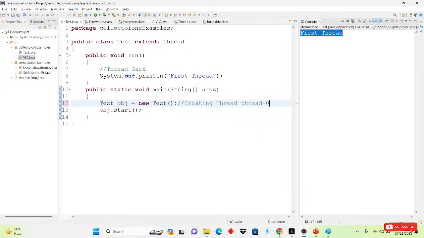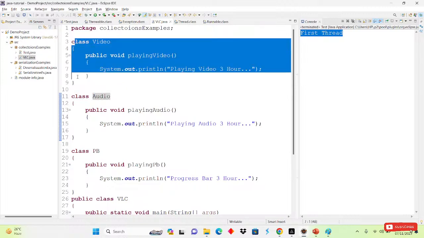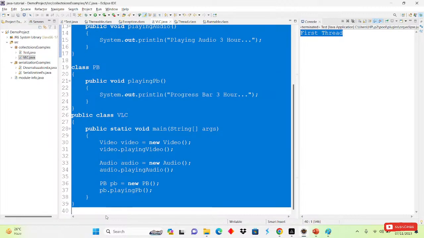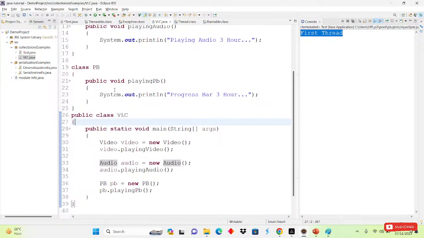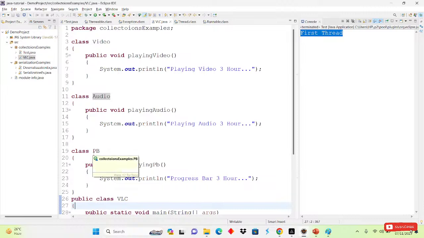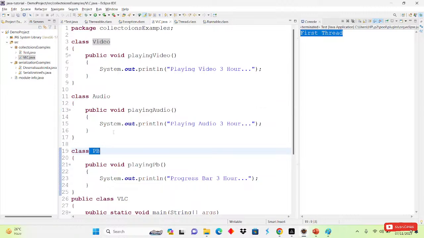Okay, does anyone have any doubt till here inside the threading concept? This is easy only, we will learn in a very easy way. So this is it for today, and today's assignment is that you have to create a program on this VLC. Here we have created it with the help of OOPs concepts, but now you have to create all these things with the help of threads. You have to convert all these things into threads and execute them at the same time, that is the video, audio and progress bar. Create one thread for the video, one thread for the audio, and one thread for the progress bar, and try to execute that.